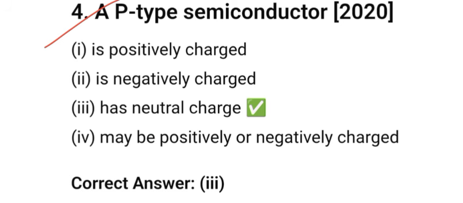A p type semiconductor is positively charged, negatively charged, neutral charge, maybe positive or negatively charged. So it happens neutral charge.